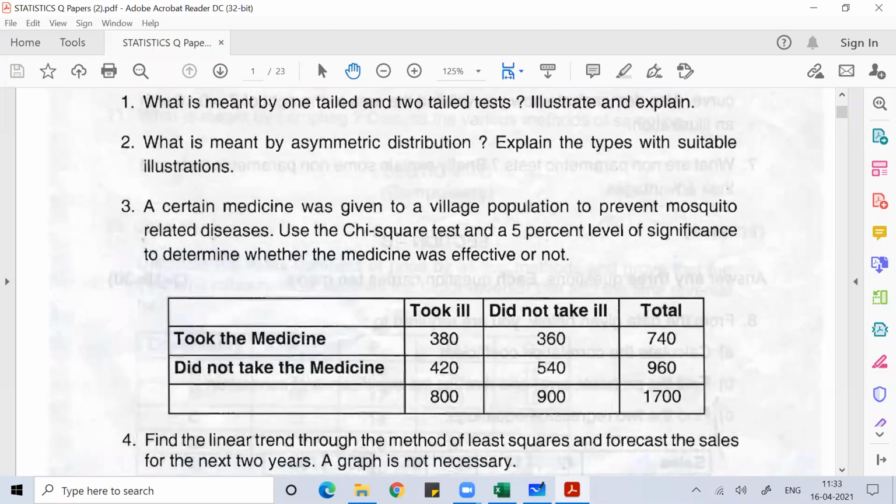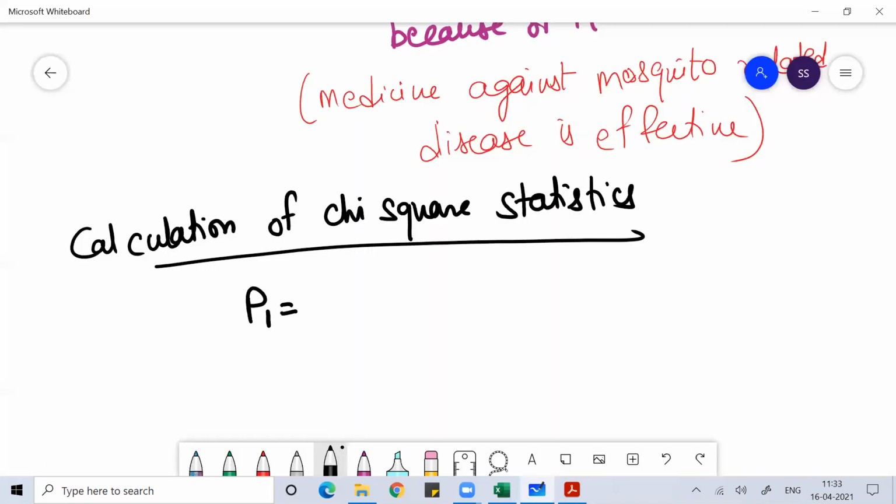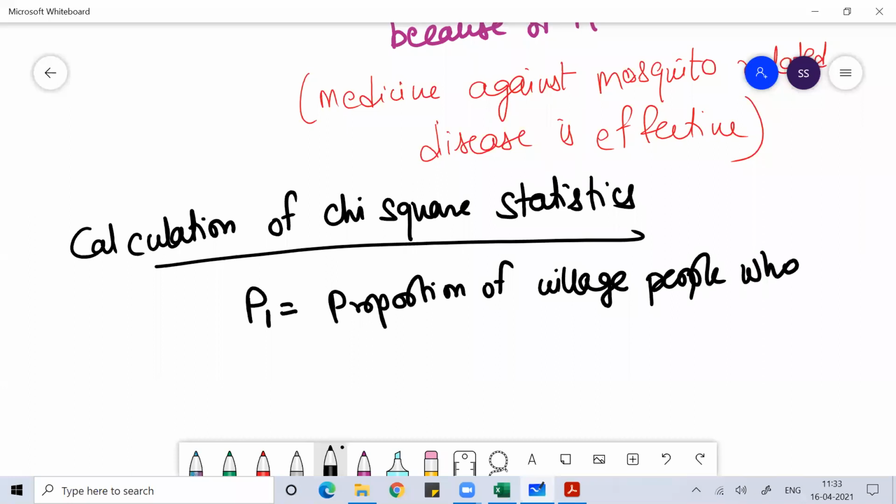That means the proportion of village people who took medicine and fell ill.